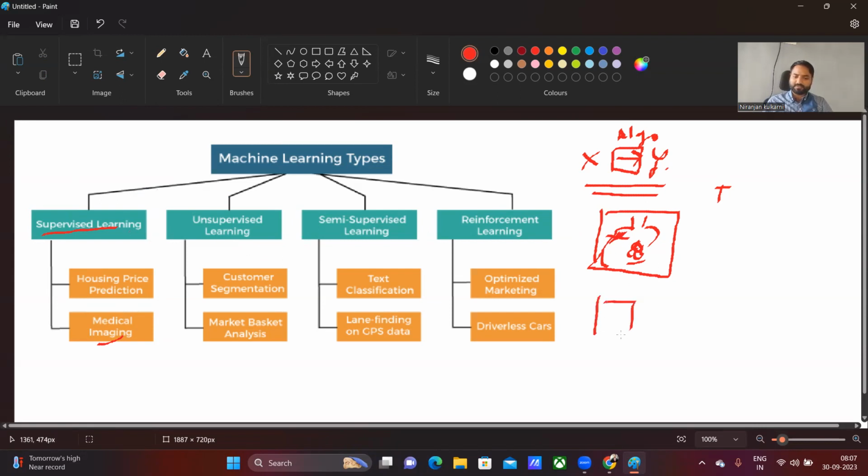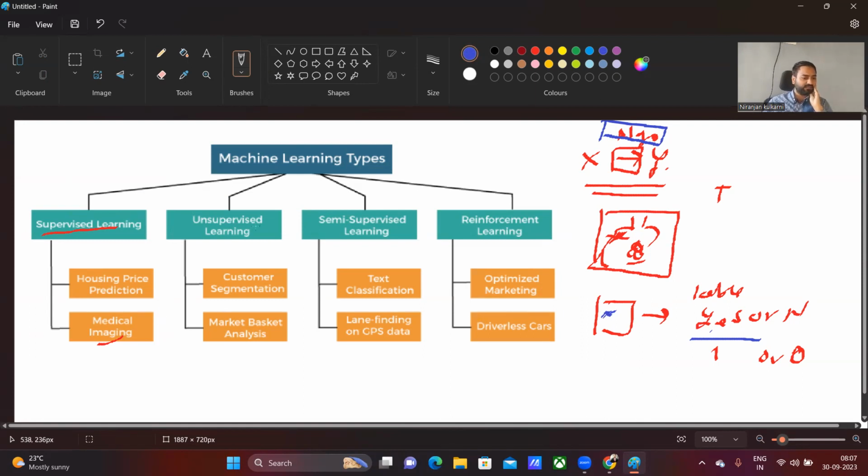I will feed the data, I will provide the image, and I can provide a label. In the label, I will say yes or no, 1 or 0. So the machine will try to figure out what algorithm we can have. Like what will be the algorithm to predict this? Is it fractured or not?